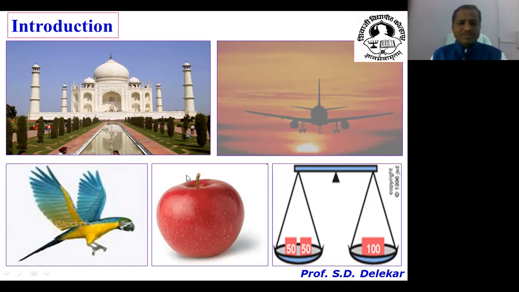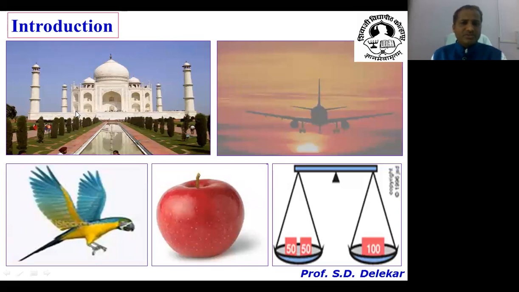The best example is this apple, which is symmetrical in nature. If you see this picture of flying birds, it is also symmetrical. If objects are symmetrical, they look very beautiful. This is the best picture of the Taj Mahal. The Taj Mahal is one of the UNESCO World Heritage Sites in India, and it is a man-made object.